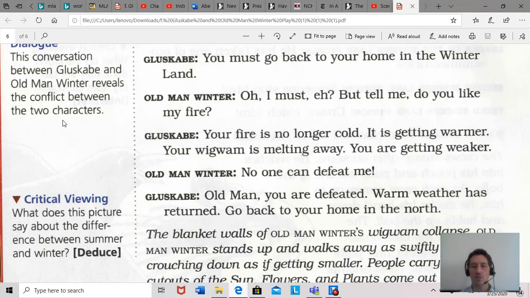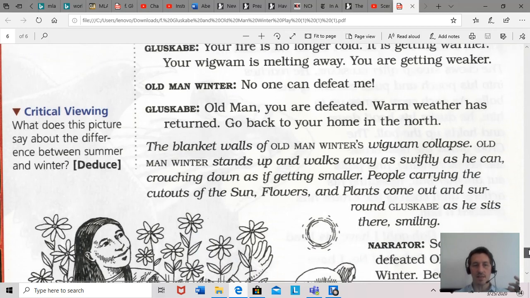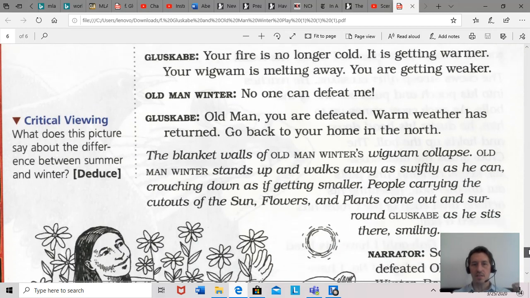So this is external conflict, man versus man, character versus character. All right, let's see what happens next. So next, Gluskabe says, your fire is no longer cold. It's getting warmer. Your wigwam is melting away. You are getting weaker. And Old Man Winter, still very confident, says, no one can defeat me. Gluskabe says, old man, you are defeated. And so warm weather returns. Go back to your home in the north.